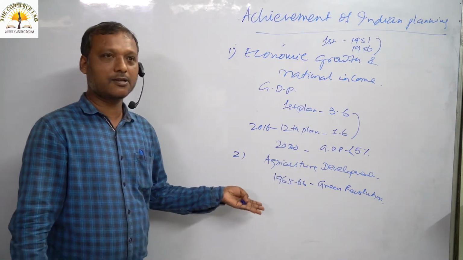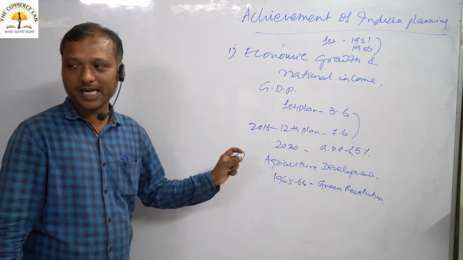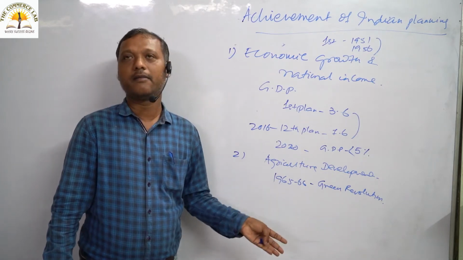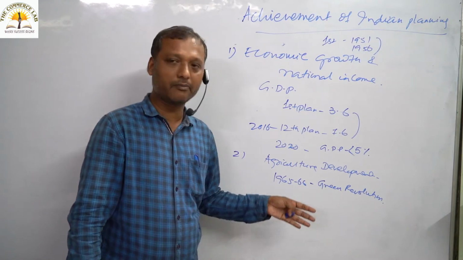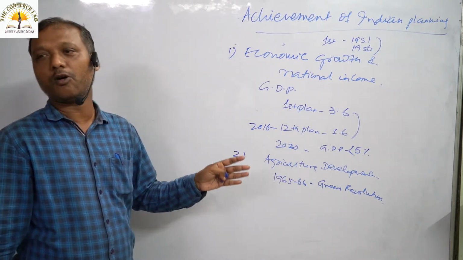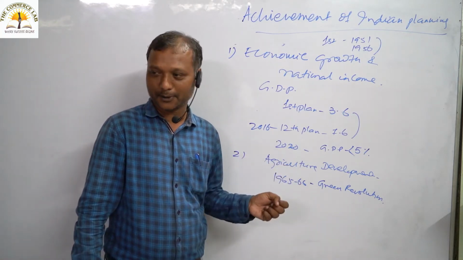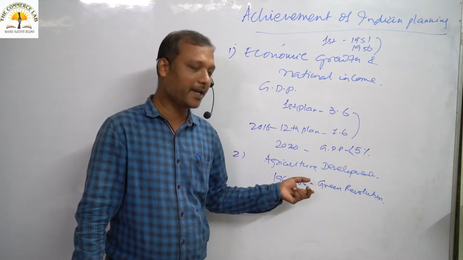Now, you talk about agricultural development, we have introduced the green revolution. The green revolution has also some demerits. It has been introduced in Punjab and Haryana. We have started the green revolution in Punjab and Haryana. Still now, we have crossed more than 50 years, 55 to 60 years, but it has not been extended to all over India. Odisha has not tasted the fruits of the green revolution.